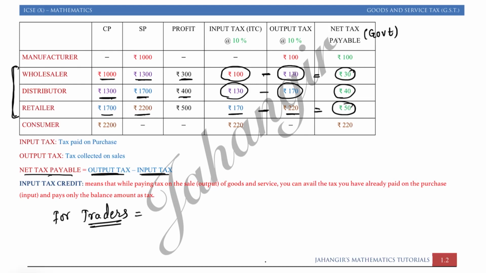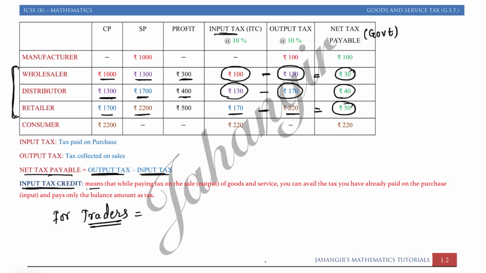Okay. So input tax is called ITC. ITC full form is input tax credit. Credit means what? See, if you are a wholesaler, distributor or retailer, you are buying goods for the time being, right? You are buying goods, giving a tax to the government. So the tax which you are giving on purchase is just a credit, right? Credit means you had not utilized the goods. You are not a customer. You are just selling it to another man. Right? So when you are getting tax from the other man, you can compensate what you had paid.